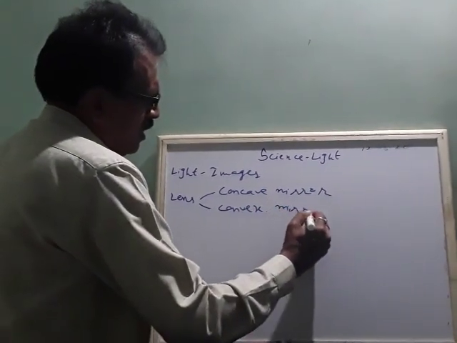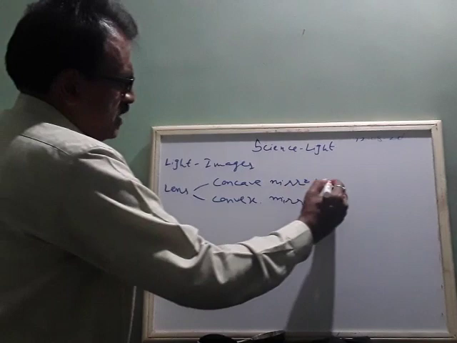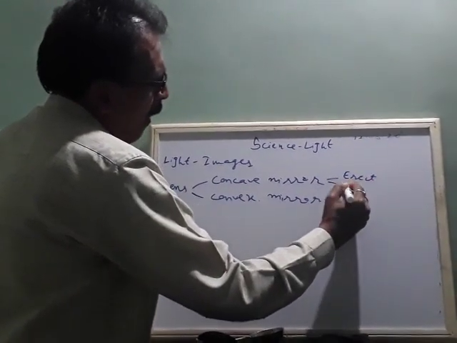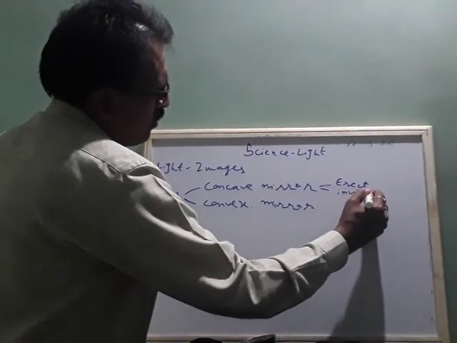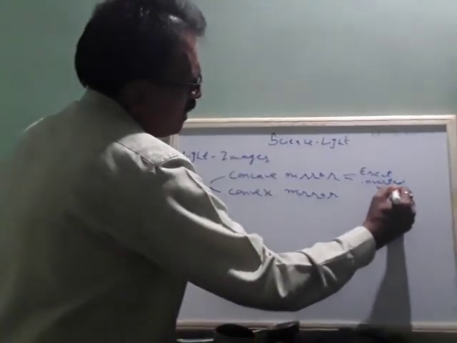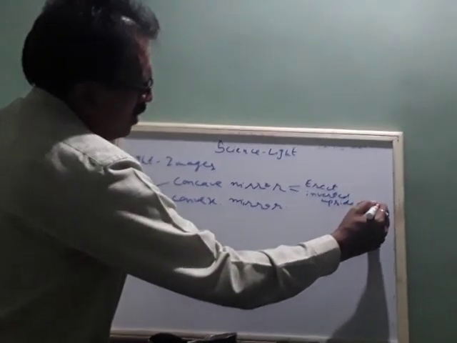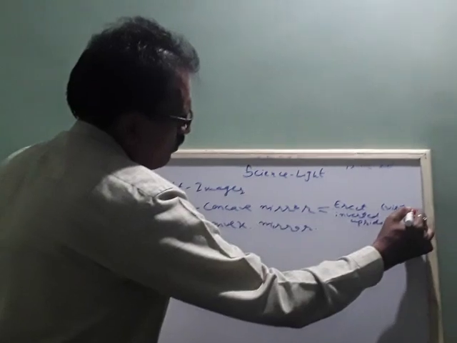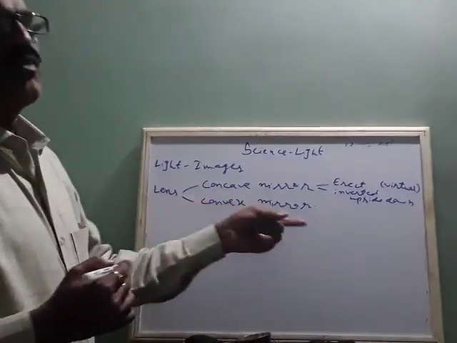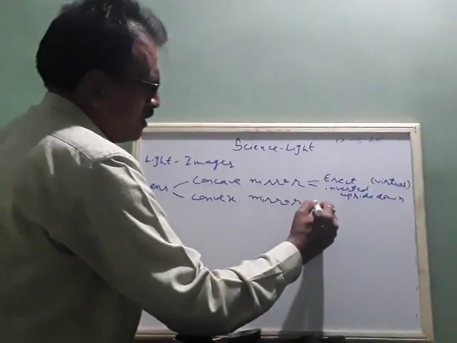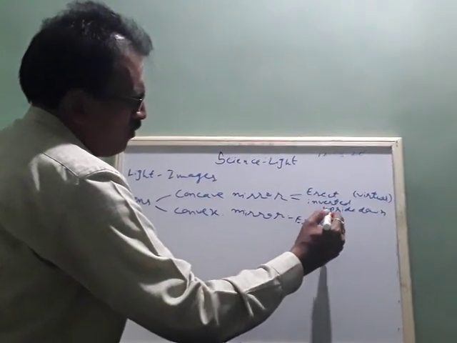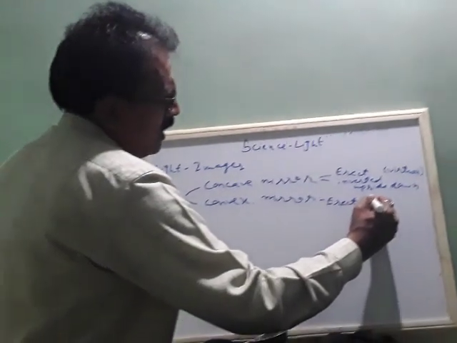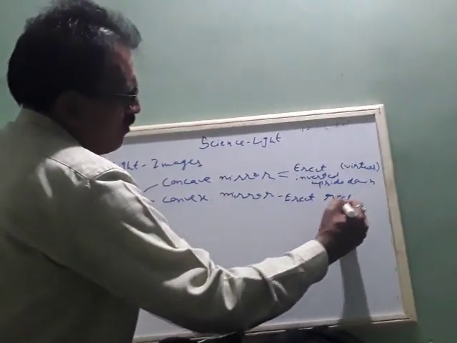Okay. So in this case, the image is inverted. Inverted means upside down. So generally we call this a virtual image. Okay. In case of convex mirror, the image is erect, okay, and as it is. Then this is a real image, as it is, the real image.